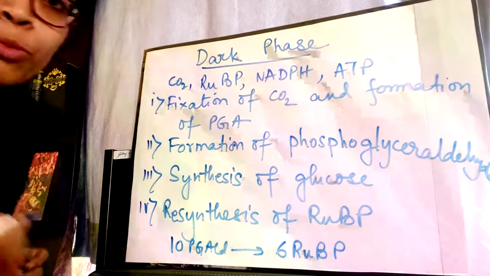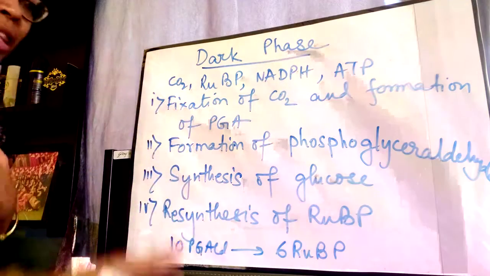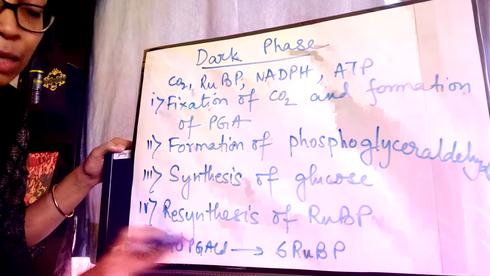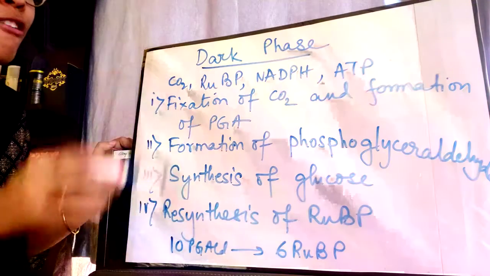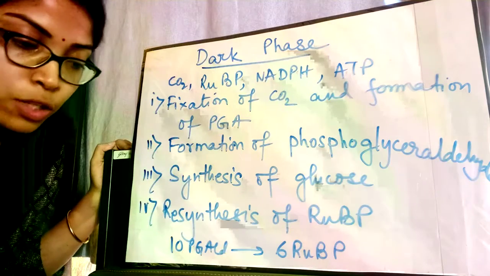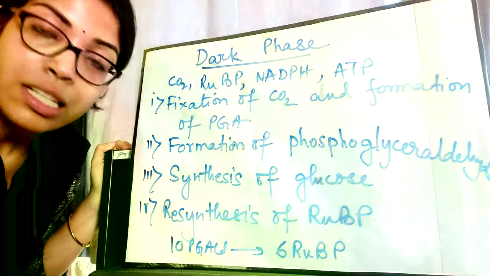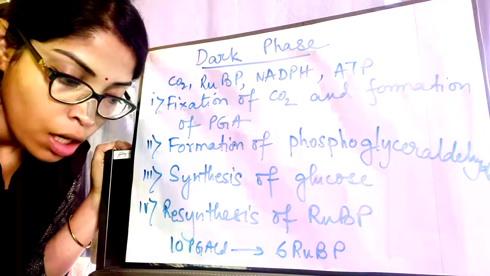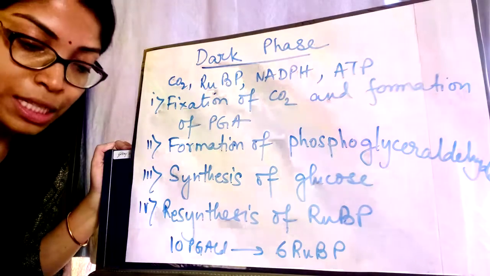So why is RuBP so important that it is resynthesized and it is taking up 10 molecules of PGALD? RuBP will only be able to fix the carbon dioxide and then take the process further. Right, so RuBP is resynthesized so that the dark phase of photosynthesis keeps on going. Okay, so I hope I'm clear to you all with the dark phase of photosynthesis,